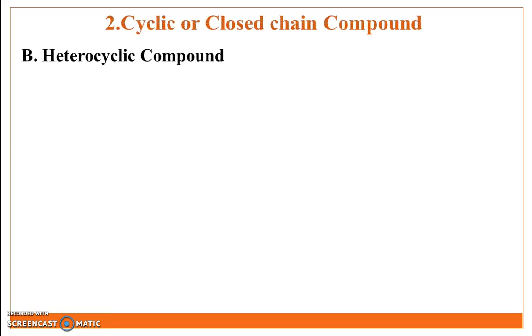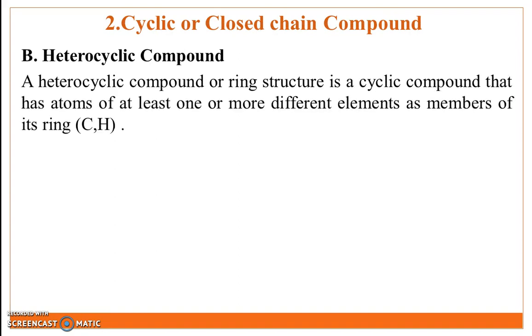Second main class of cyclic closed chain compound is heterocyclic compound. Definition: a heterocyclic compound or ring structure is a cyclic compound that has atoms of at least one or more different elements as members of its ring, that means other than carbon and hydrogen. An element other than carbon and hydrogen is called a heteroatom. Examples of heteroatoms: oxygen, nitrogen, sulfur.